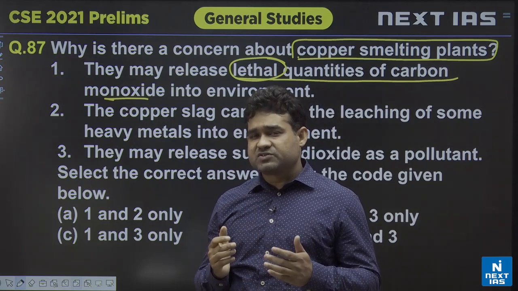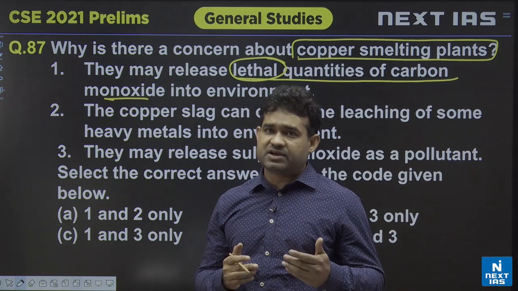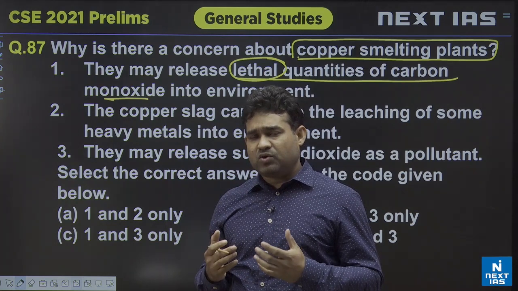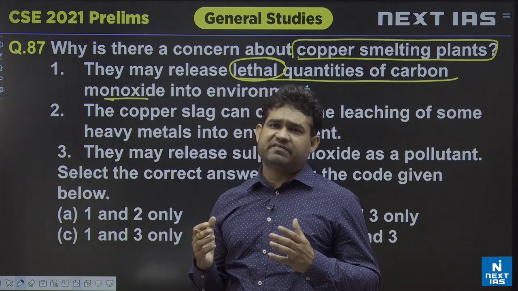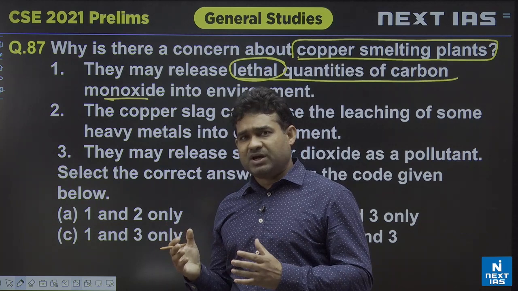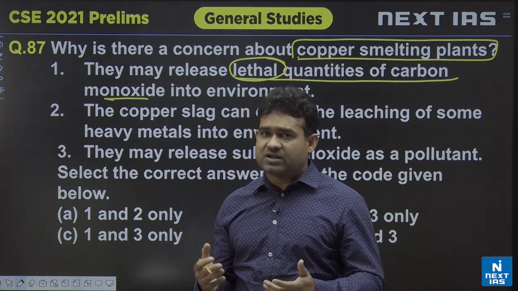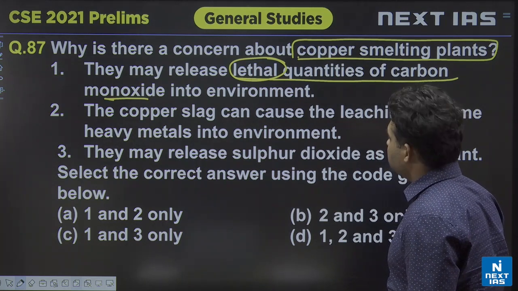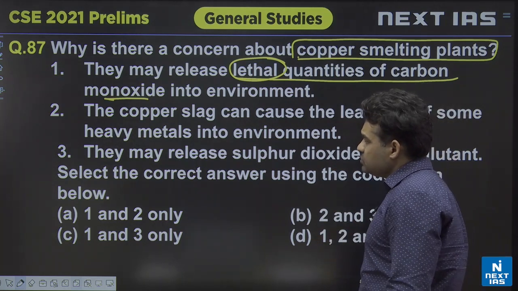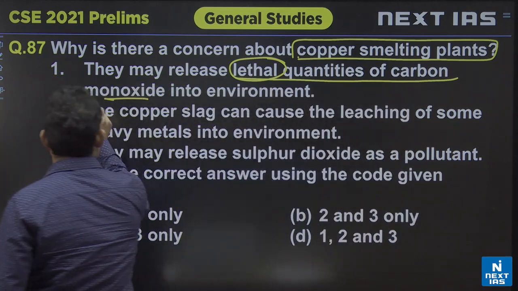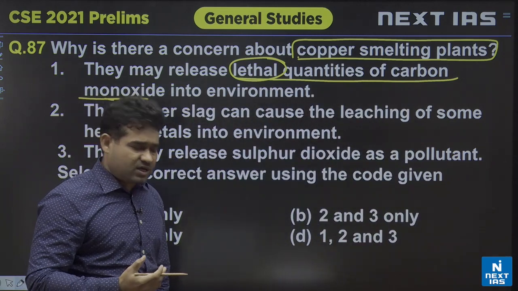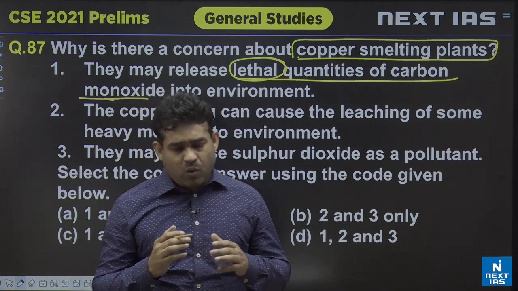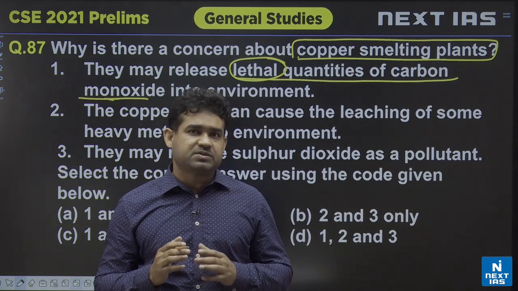In the primary reactions we do have carbon monoxide, but further reactions take place, leading to carbon dioxide. So carbon monoxide emission may be there, but in very small quantity, at times very low quantities. It is not a lethal quantity of carbon monoxide that will be released to the environment from the copper smelting plant. So for me, 1 should not be correct, because carbon monoxide emission is principally not a qualitative pollutant, it is a quantitative pollutant.